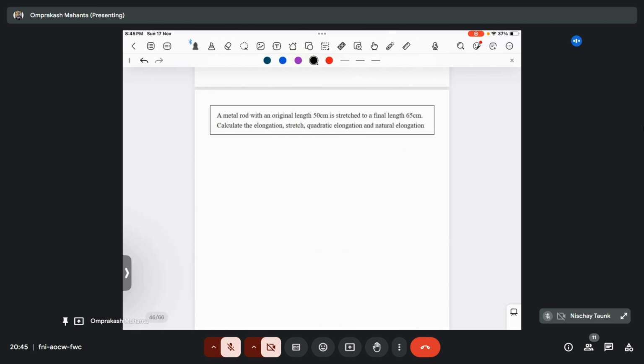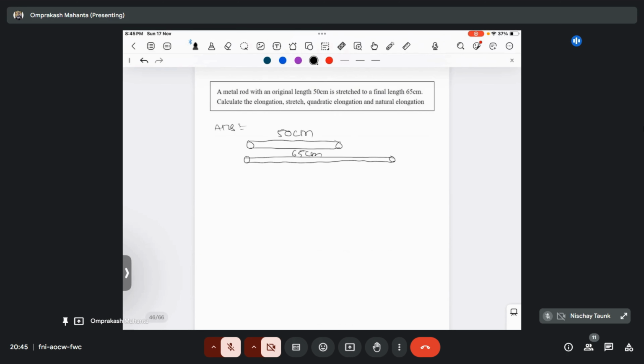Okay, let's move to the next one. A metal rod with an original length of 50 centimeter is stretched to a final length of 65 centimeter. So what will be the elongation, stretch, quadratic elongation, and natural elongation?